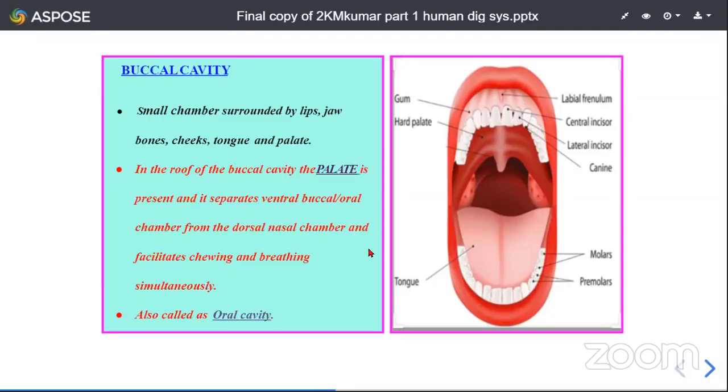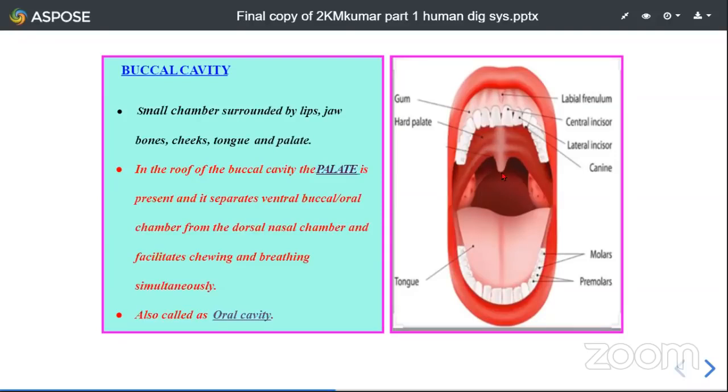So the chewing process and the breathing process do not interrupt one another. Without much difficulty, we can chew and we can even continue our breathing. That is absolutely because of this palate. This is exclusively present in mammals, an added advantage for mammals over the other vertebrates.